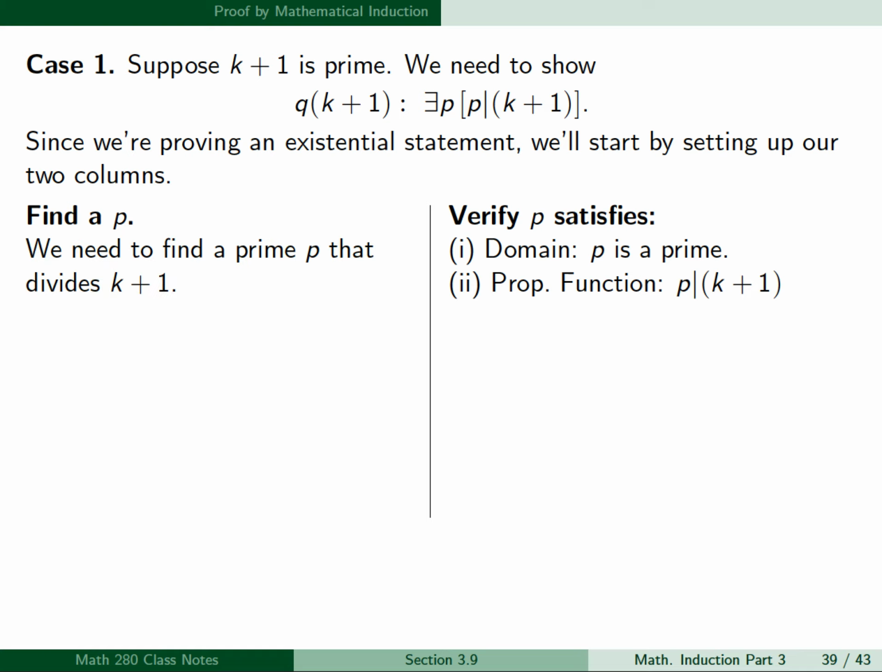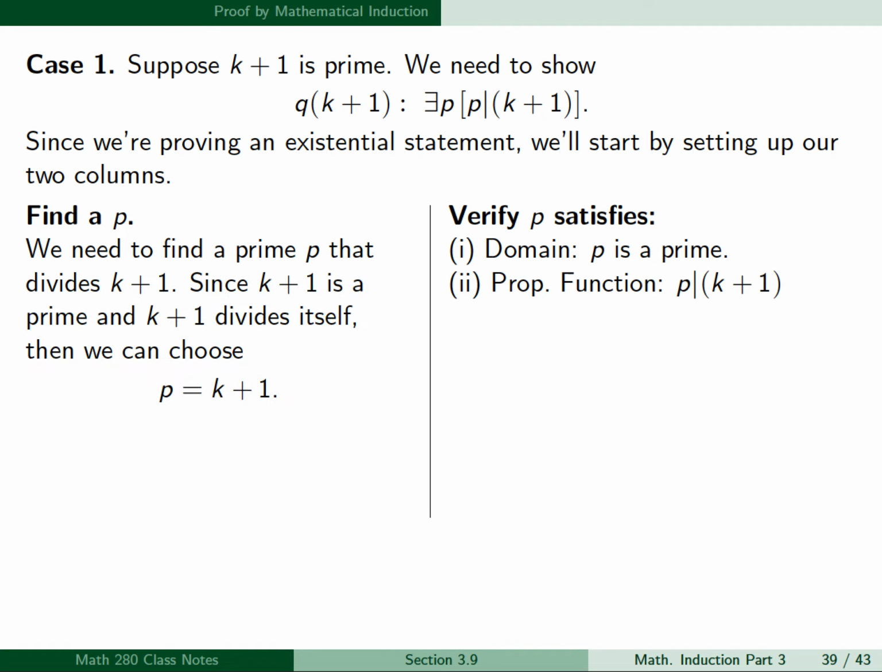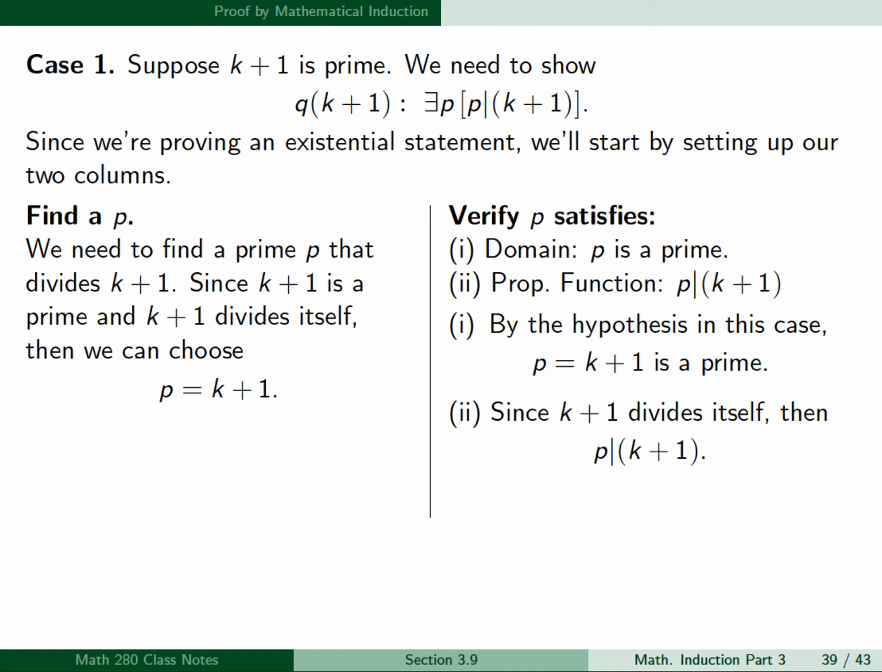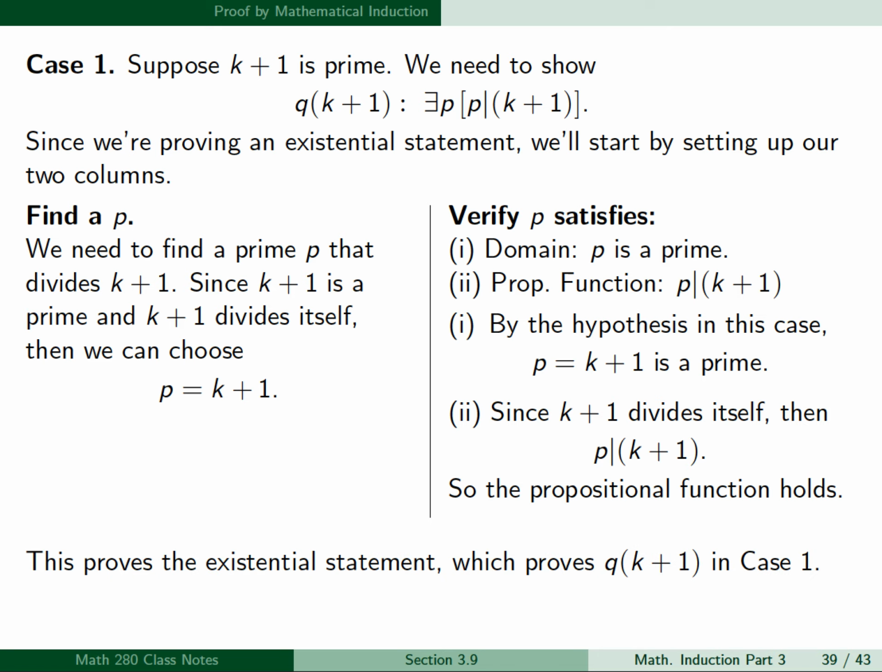So in this case, we need to find a prime p that divides k plus 1. Well, since k plus 1 is a prime, and k plus 1 divides itself, then we can choose p equals k plus 1. So that gives us a p, and by the hypothesis in this case, p equals k plus 1 is a prime, so this satisfies our domain condition. And since k plus 1 divides itself, then p divides k plus 1. So the propositional function holds. So this proves the existential statement, which proves Q of k plus 1 in this case.